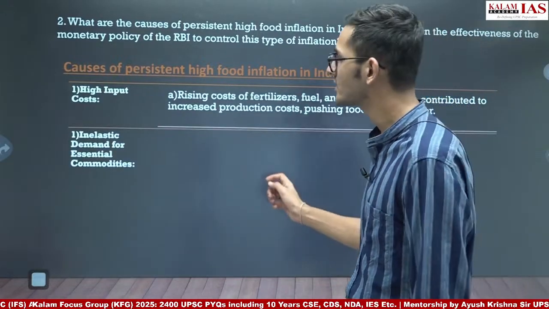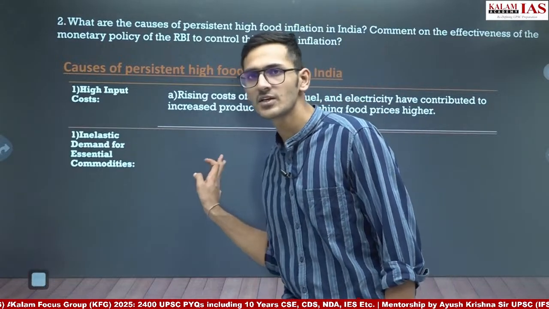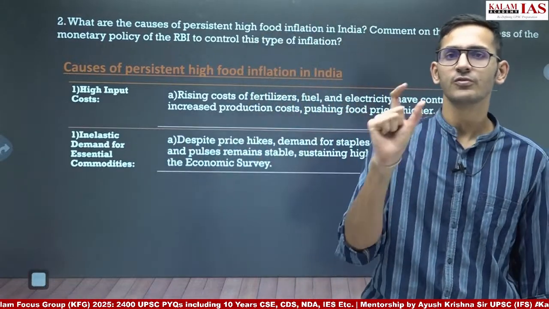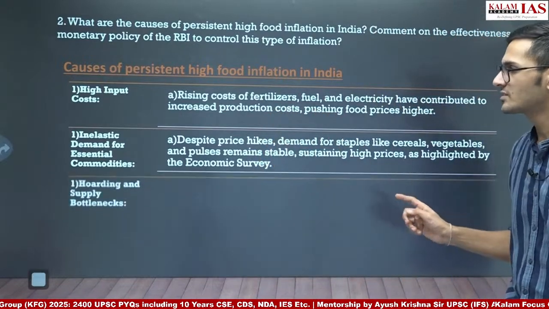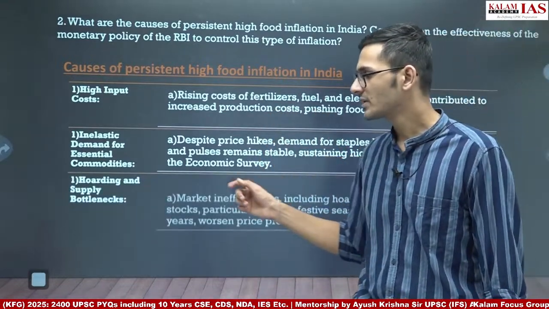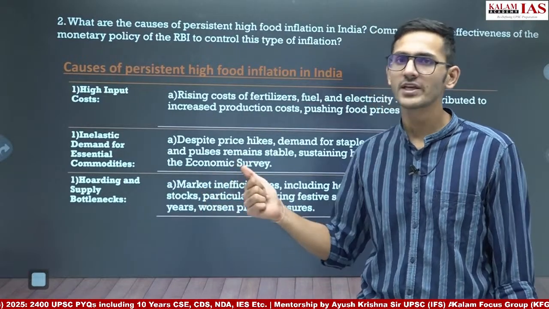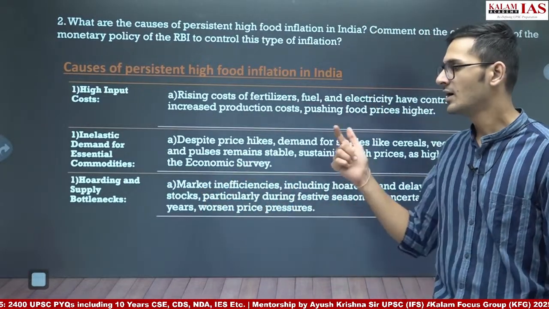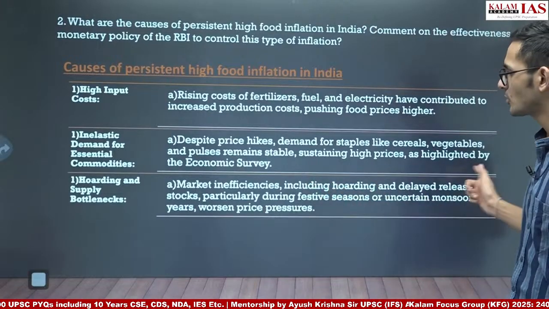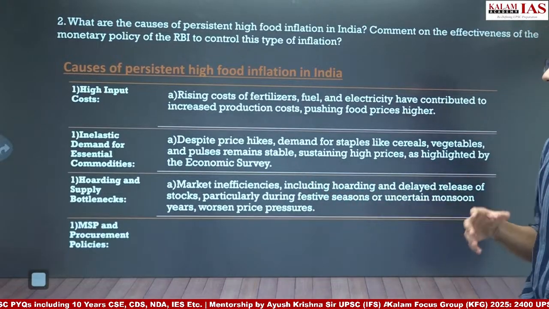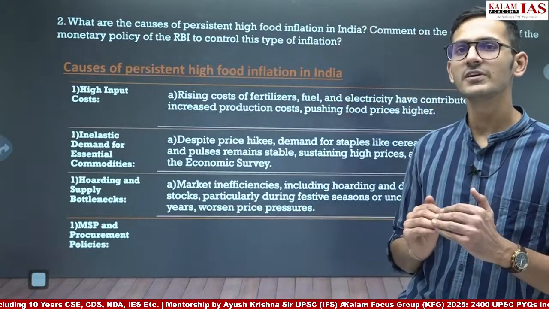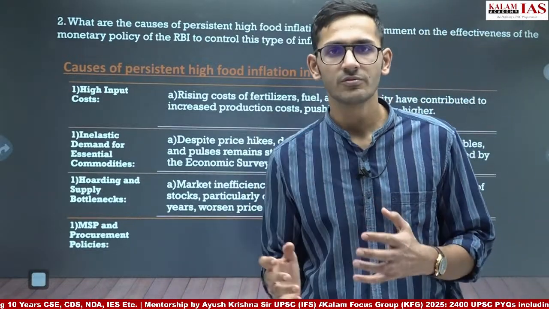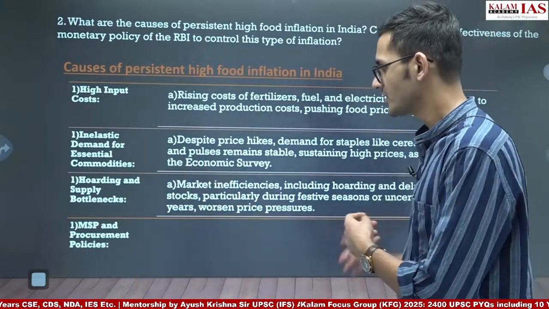The prices are increasing. Inelastic demand for essential commodities. The demand for food items is inelastic. So as a result, their price increases. Hoarding and supply bottlenecks exist in India. So hoarding is done by stockists. Apart from that, supply bottlenecks also exist because of poor infrastructure. And MSP and procurement policy, again, if we increase the MSP, as a result, the prices of food in the market will also increase.